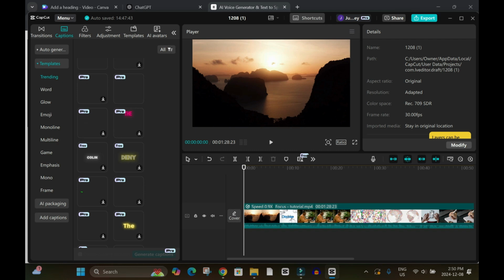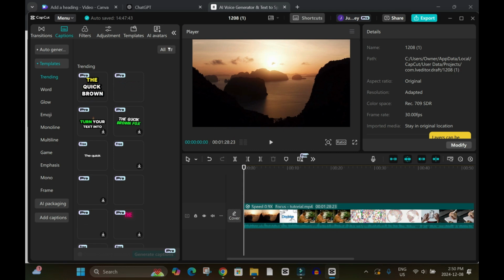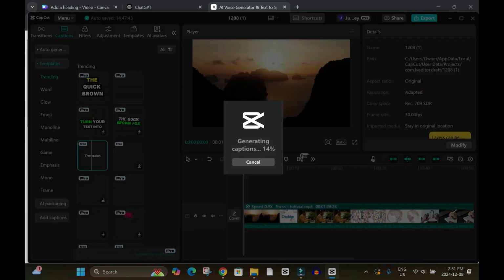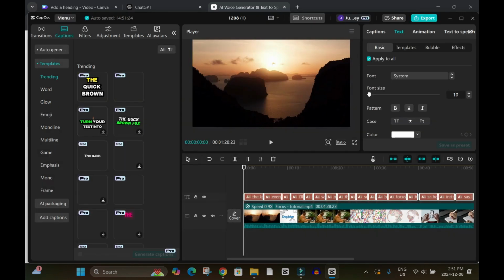Sometimes these things are too slow to upload. Let's see, I'll use any of them. I need simple text. I'll use it. So once you click, then click on generate captions. Then when you play a bit, see, it's here. So I'm going to move it to the middle, and you can reduce the font size. Let's say I want to reduce to 8.